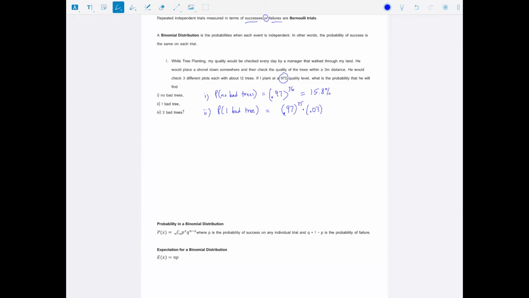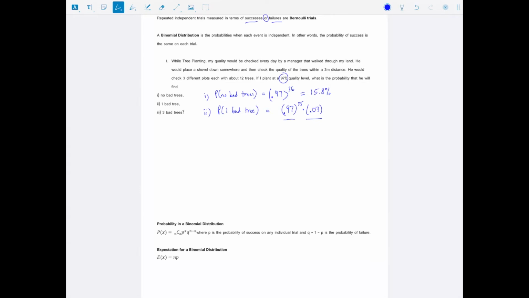And there's only one of them here. Now the problem is if I write it this way, then what I've said is my quality checker checked 35 trees in a row and found them perfect, and then the last one he found was the bad one. But really that bad one could have been the first tree he found or the second tree or anywhere up to the 36th tree.